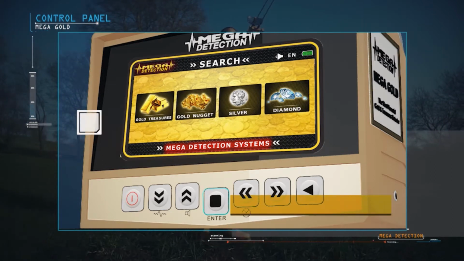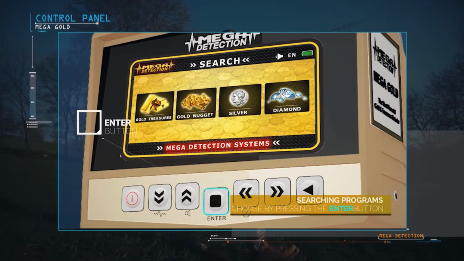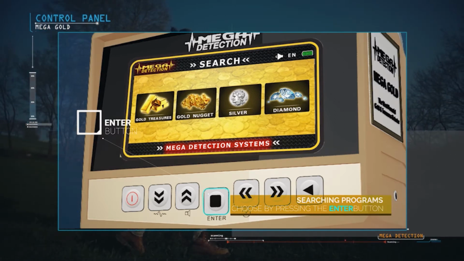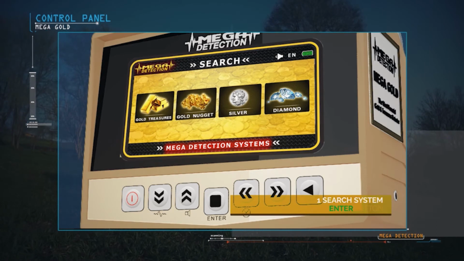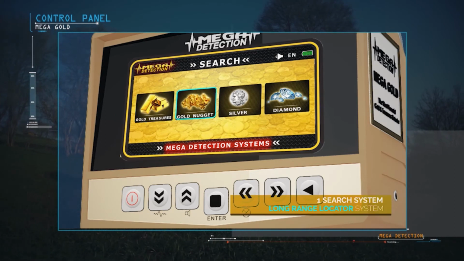You can choose the appropriate system and then press the enter button on the control panel. Mega Gold contains one search system, long-range locator system.